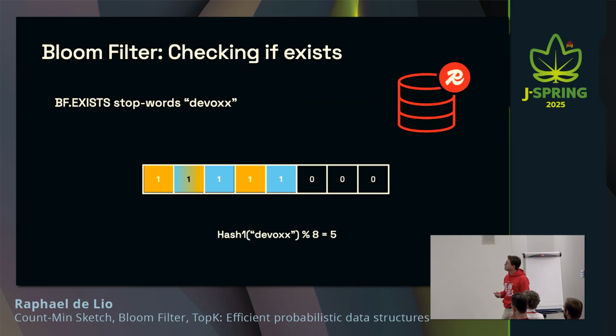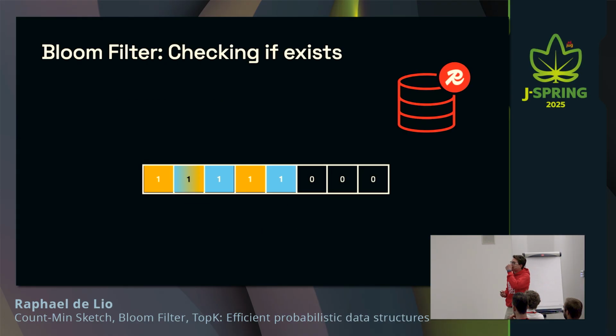Let's see what happens now. For devox, you can see that for the first one, it's going to look at 0, while for the other two, it's going to see 1. In this case, it's going to return that devox has never been added to the Bloom filter. And we can be 100% sure about that because it's 0, it has never been flipped.